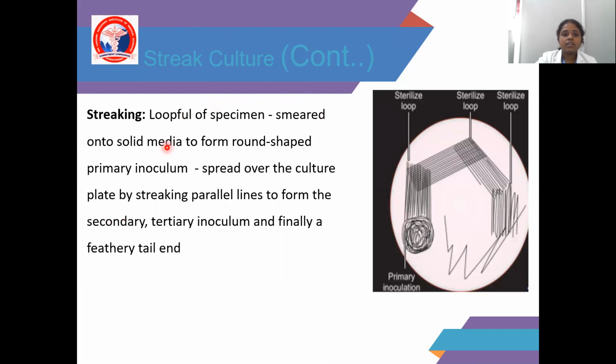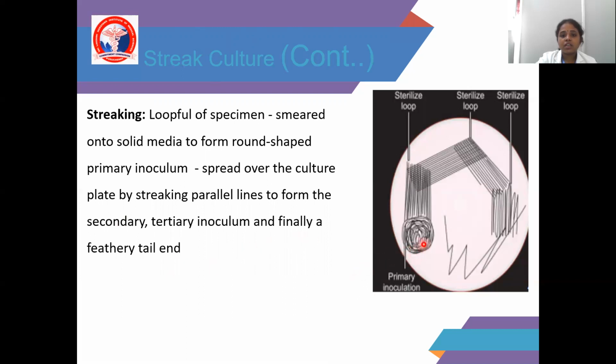In streaking, a loopful of specimen is smeared onto the solid media to form a round shape, the primary inoculum. It is spread over the culture plate by streaking parallel lines to form the secondary inoculum, the tertiary inoculum, and finally a feathery tail end should be there. See the picture showing that.